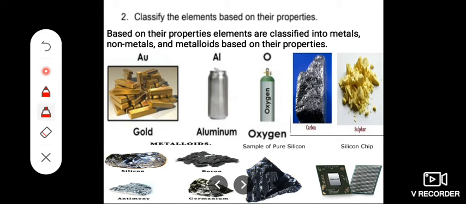Based on their properties, elements are classified into metals, non-metals and metalloids. Gold, aluminium are examples of metals. Oxygen, carbon, examples of non-metals. And germanium, silicon are examples of metalloids.